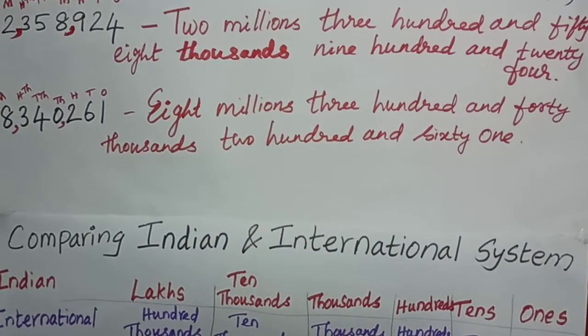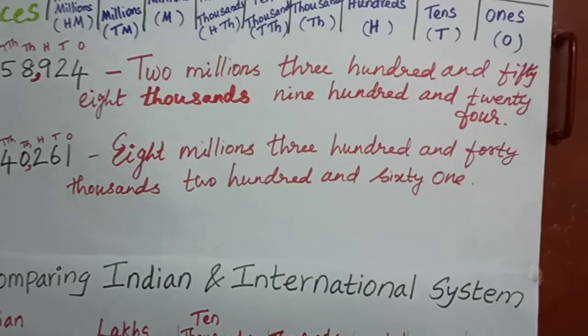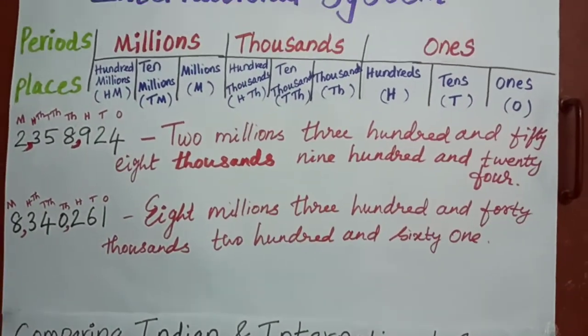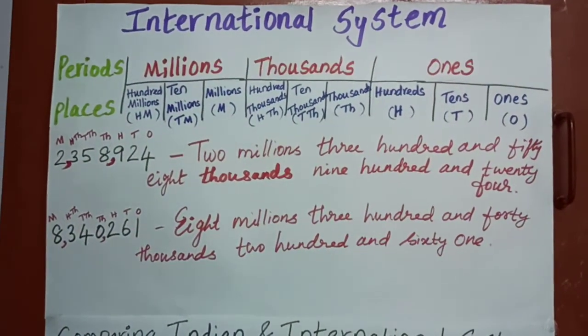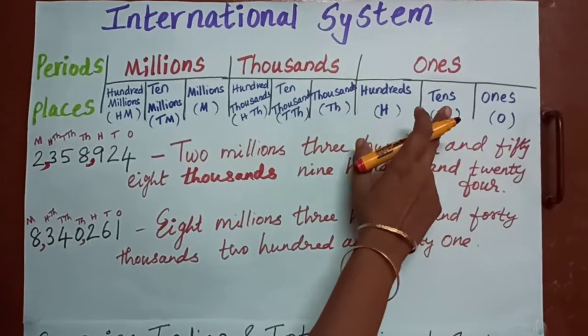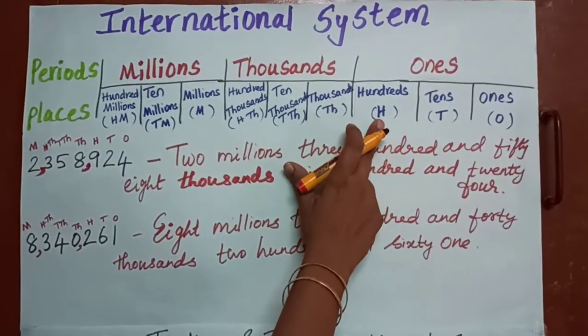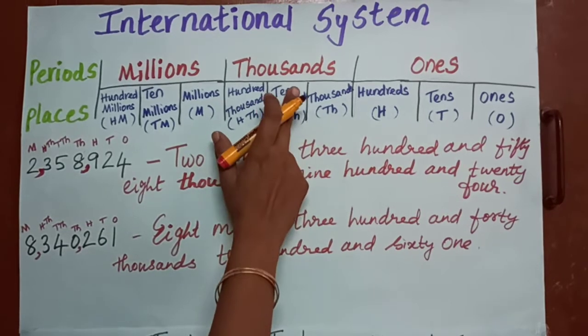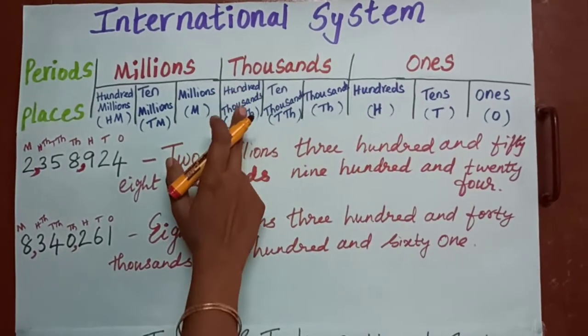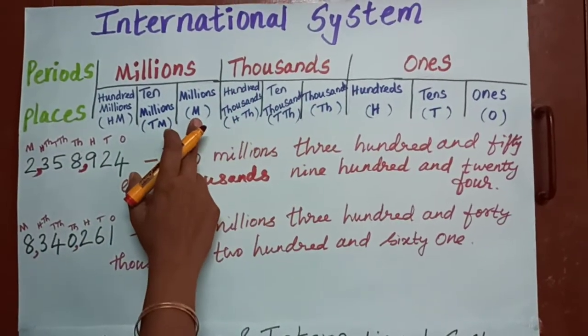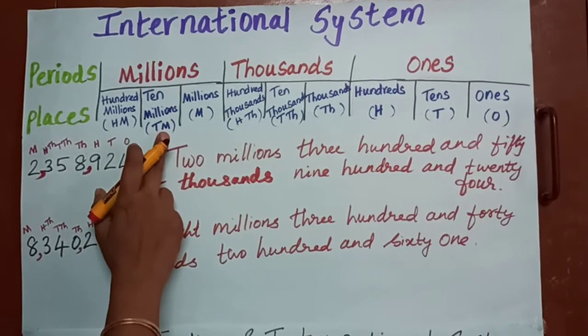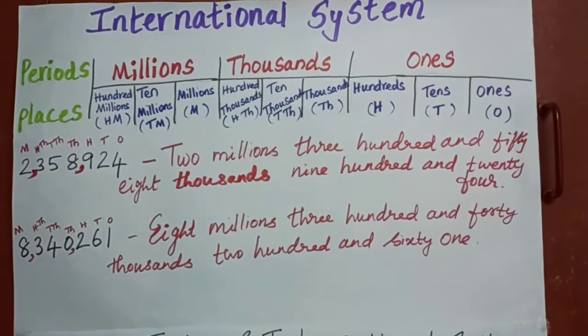See, this is the place value according to the international system. Again I will say, come along with me: ones, tens, hundreds, thousands, 10,000s, 100,000s, millions, 10 millions, 100 millions.